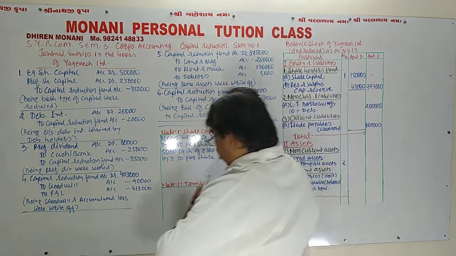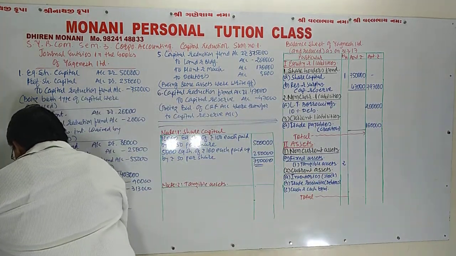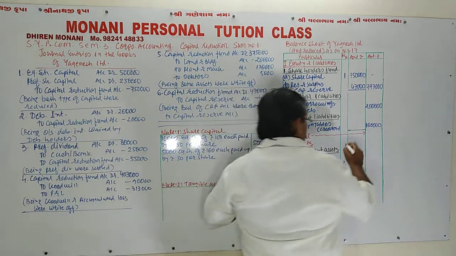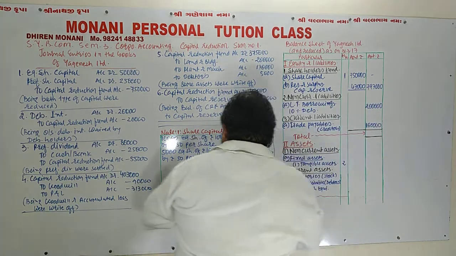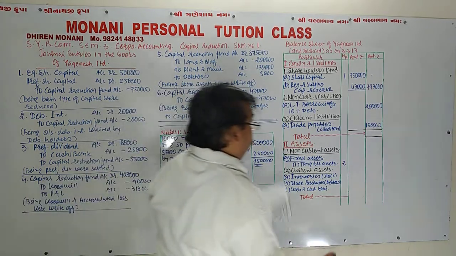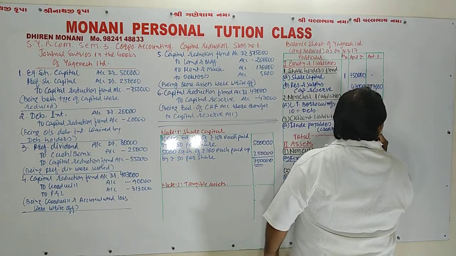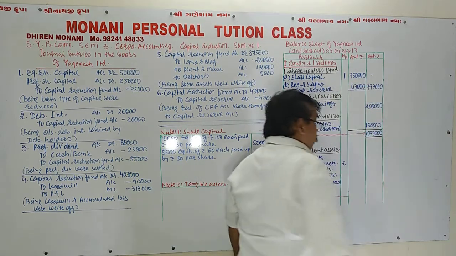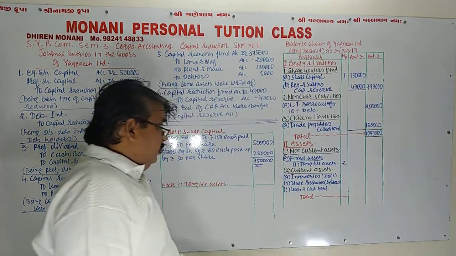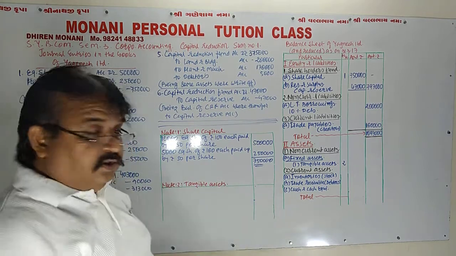And therefore, my dear friend, the total is 10 lakh 97,000.